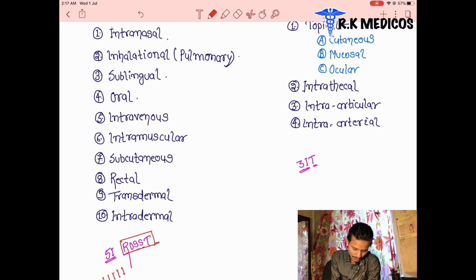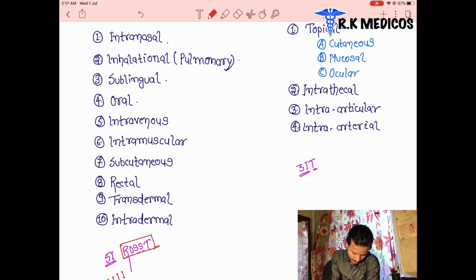Now you can see the first I. The first I indicates intranasal. The second one is inhalation. Inhalation means something we take through the nose and inhale, and it comes into our respiratory system. Basically with the air, it passes through the nose, nasopharynx, oropharynx and larynx, and then comes into which system? The respiratory system, in the lungs, also called pulmonary.